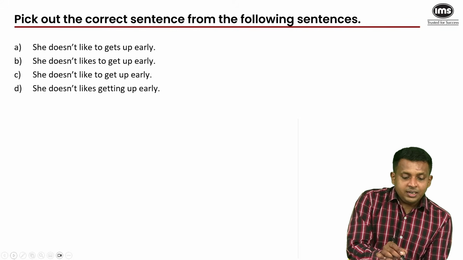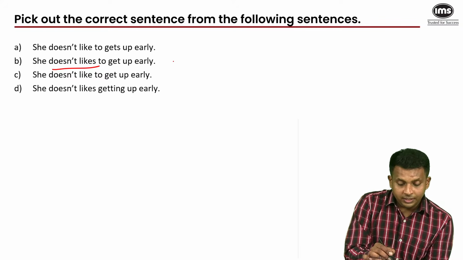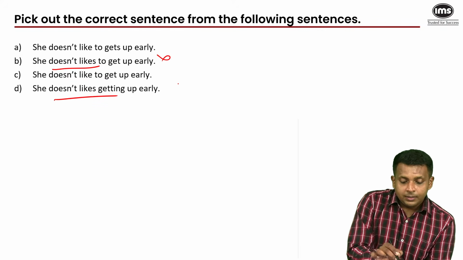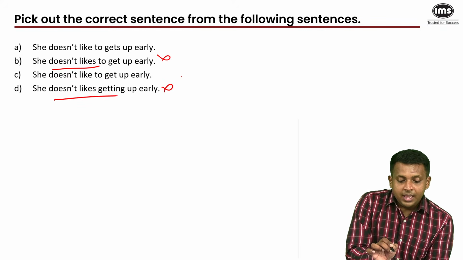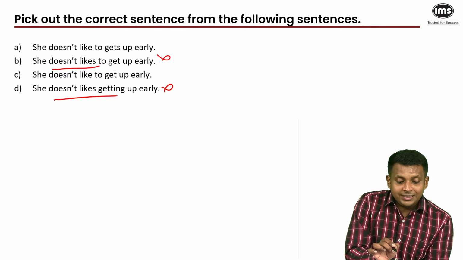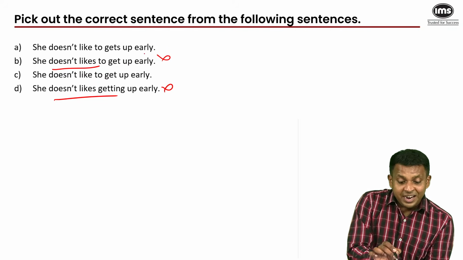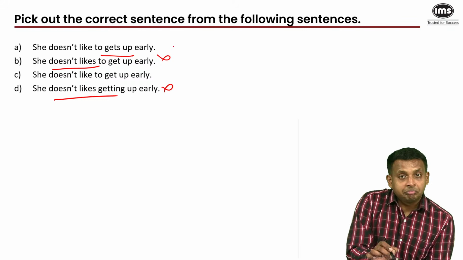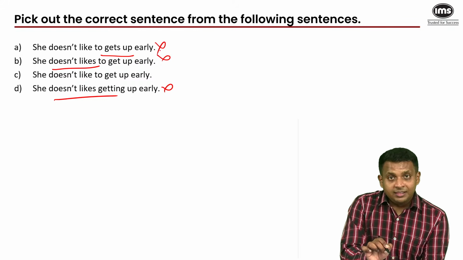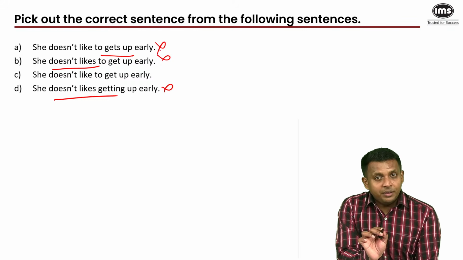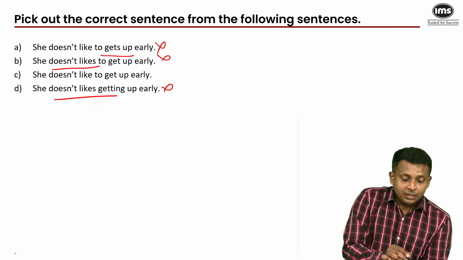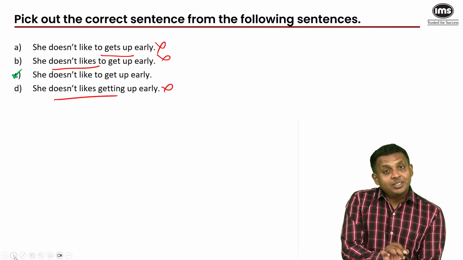So she doesn't likes, incorrect. And when you narrow it down to A and C, she doesn't like to get up, incorrect. The infinitive form would not be to gets up, it would be to get up. So the answer to this question is C.